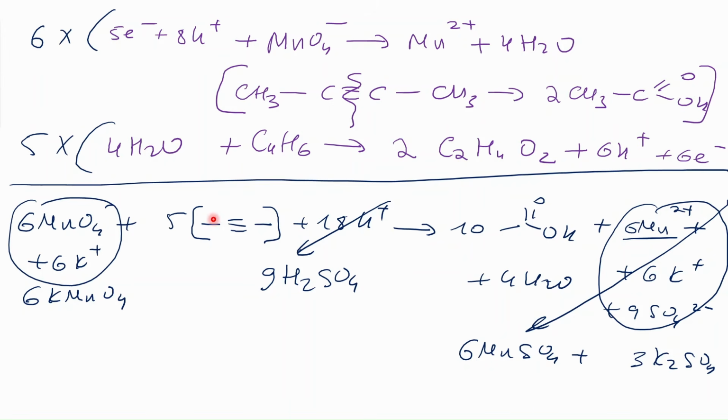So you have your 5 molecules of alkyne, 6 molecules of potassium permanganate, and 9 molecules of H2SO4, giving you 10 molecules of acid, 4 molecules of water, 6 molecules of MnSO4, and 3 molecules of potassium sulfate. So this is how you balance a reaction involving this permanganate oxidation. And also, yeah, it was a bit difficult to see it here at first because we are used to this kind of notation in organic chemistry, but you should also be able to write the reactions like this.